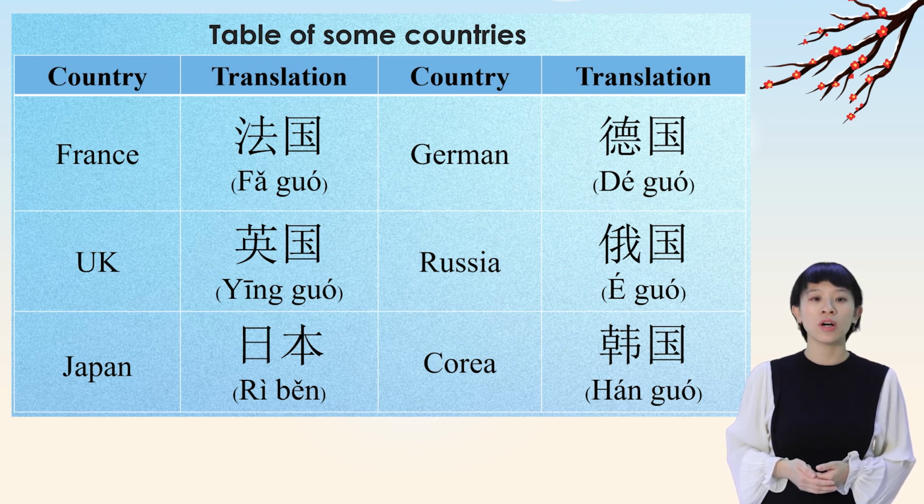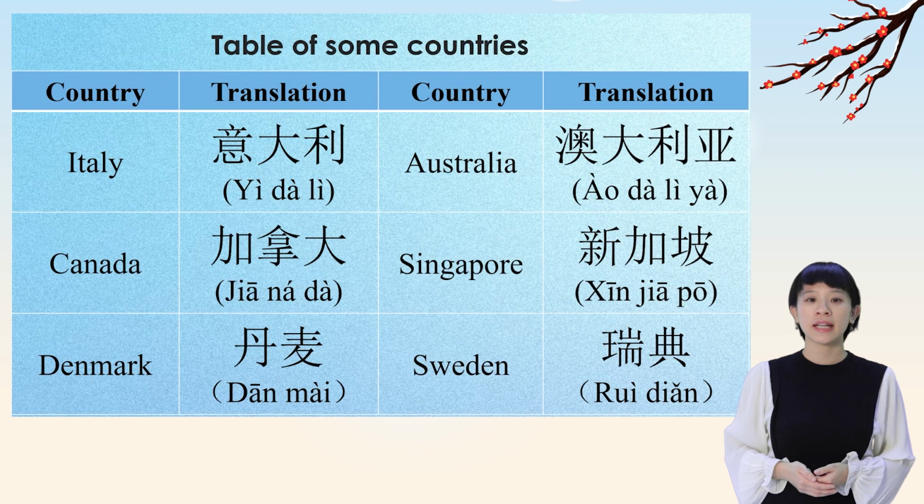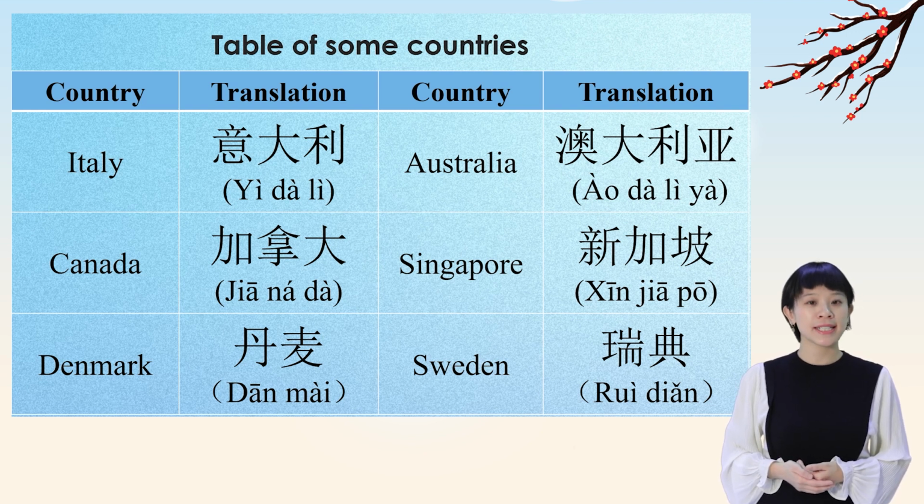France, 法国. German, 德国. UK, 英国. Russia, 俄国. Japan, 日本. Korea, 韩国. Italy, 意大利. Australia, 澳大利亚. Canada, 加拿大. Singapore, 新加坡. Denmark, 丹麦. Sweden, 瑞典. Using the grammatical rule we just learned, you will already know how to say your nationality. If you don't find the name of your country in this table, leave us a comment and we will tell you.